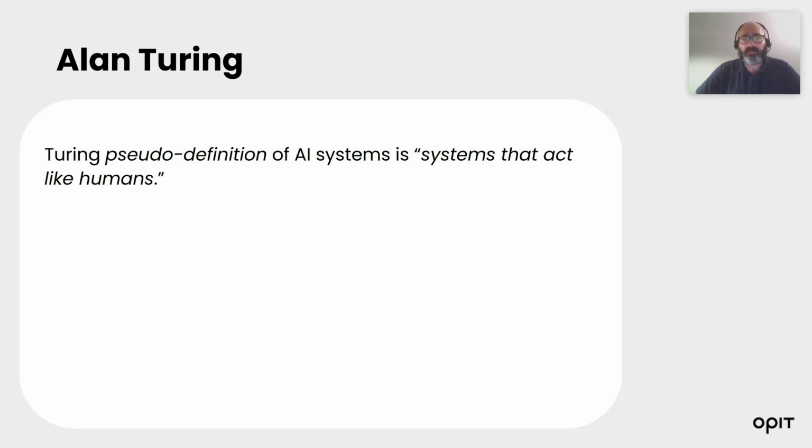We already saw him in the previous lecture. Alan Turing was a British mathematician who started working on the idea of the computer, and his pseudo-definition of AI was systems that act like humans. Why pseudo-definition of AI? Because, as we said, at the time of Alan Turing in 1950, there was no actual definition of AI. The word artificial intelligence was not yet invented.